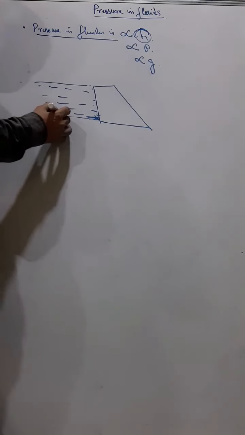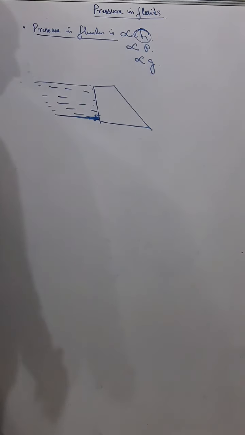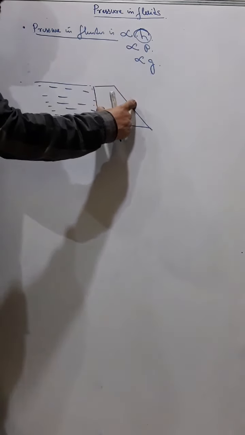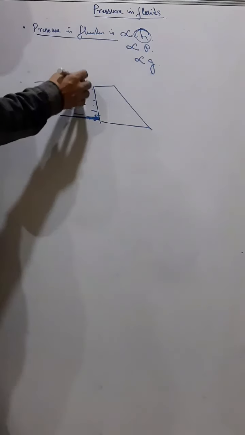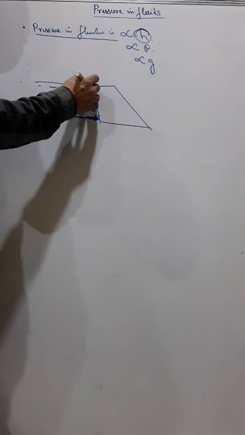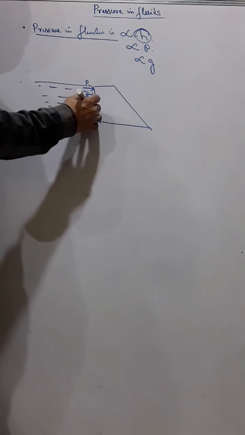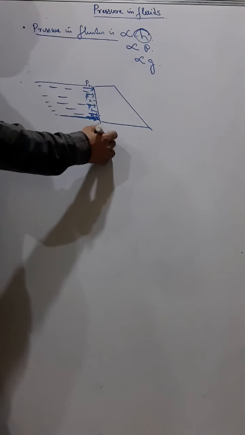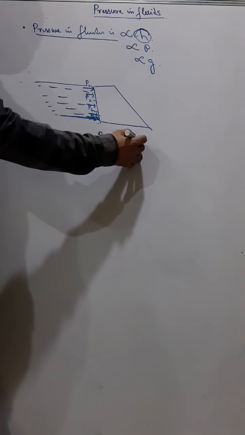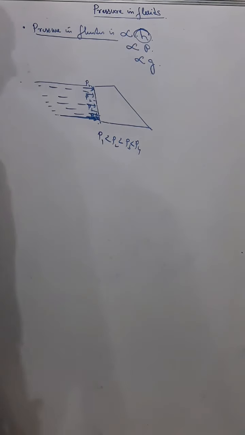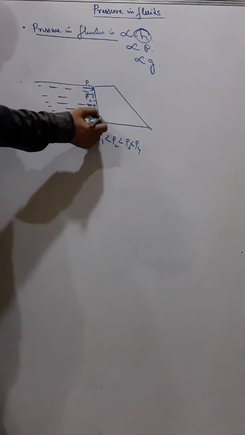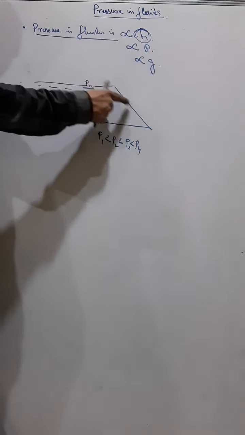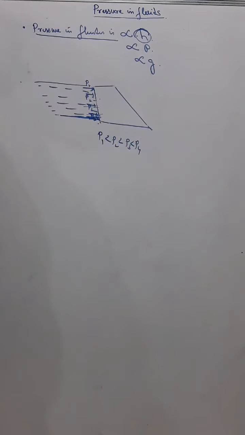So at the lower part of the dam, the pressure is higher, and to withstand that high pressure, the wall becomes thicker and thicker as you go down. At the initial part the pressure is less, P1, then P2, then P3 and then P4. So as we go down and down, the pressure is increasing. So by that proportionality, the wall is made thicker. Okay.